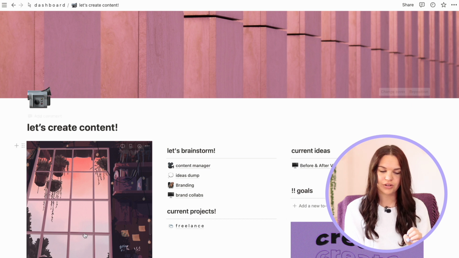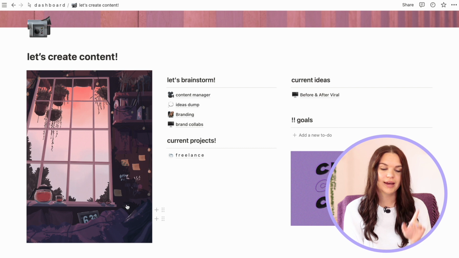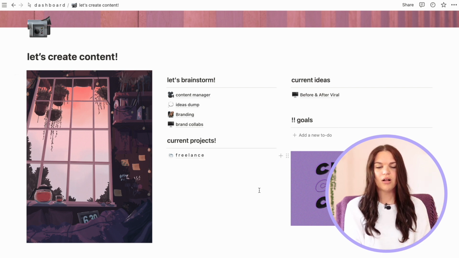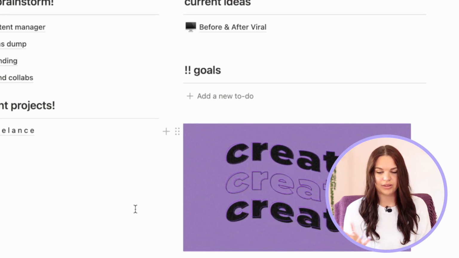She put in this banner, she put in this image. I absolutely love this image. It's very calming, I feel, and I like the Mac touch. It's just very calming. I love it. All I did add in here was this little image here. It's just a graphic that I made on Photoshop, but that's about it.